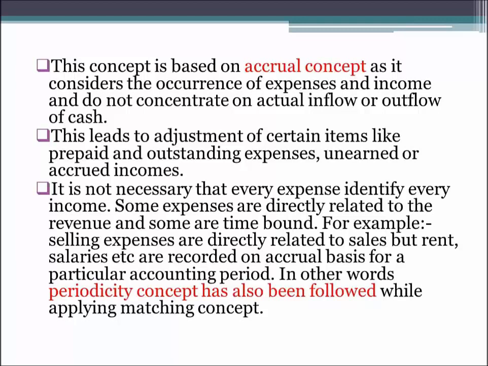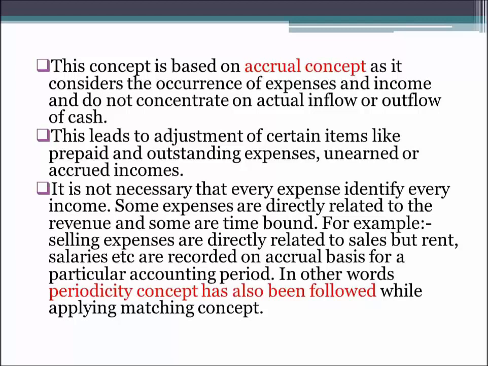Now, this leads to adjustment of certain items like prepaid and outstanding expenses, unearned or accrued incomes. We have done in the previous class, when we were doing the accrual concept, what prepaid and outstanding expenses are and what unearned and accrued incomes are.